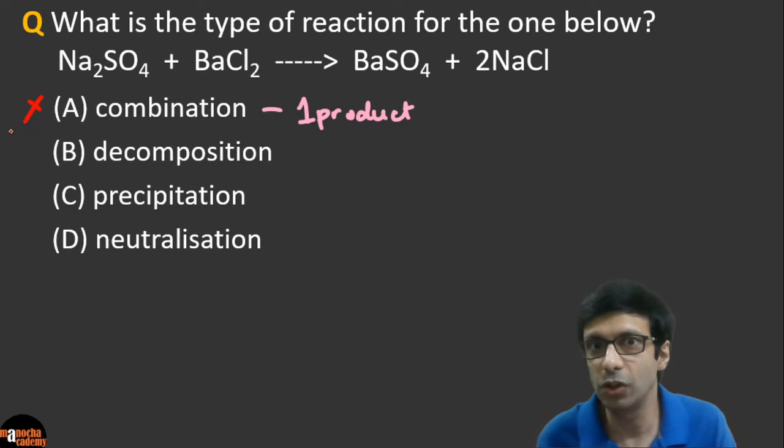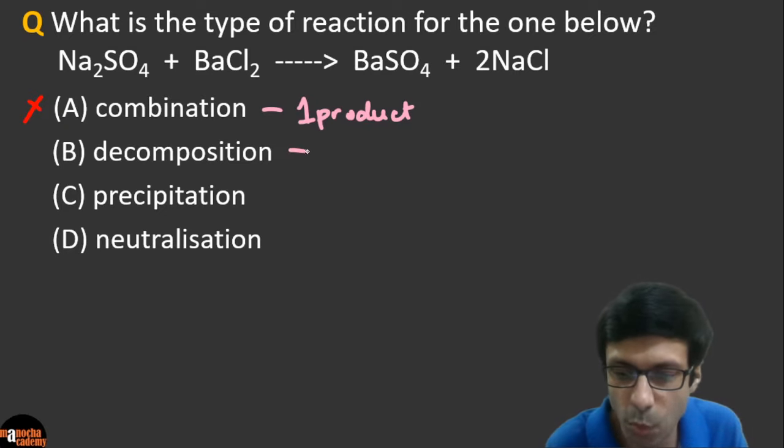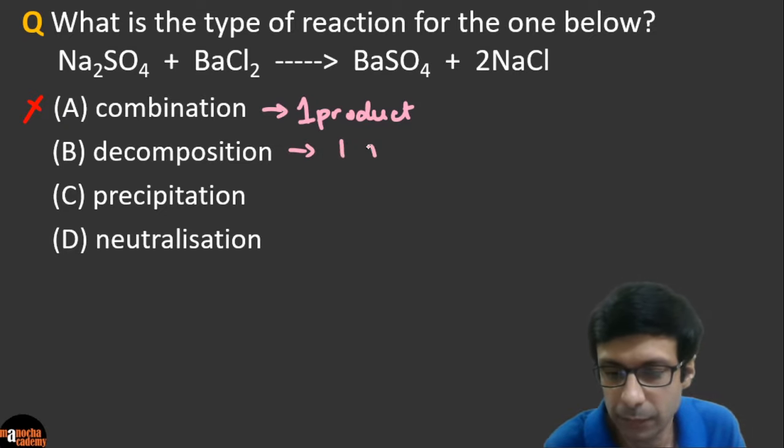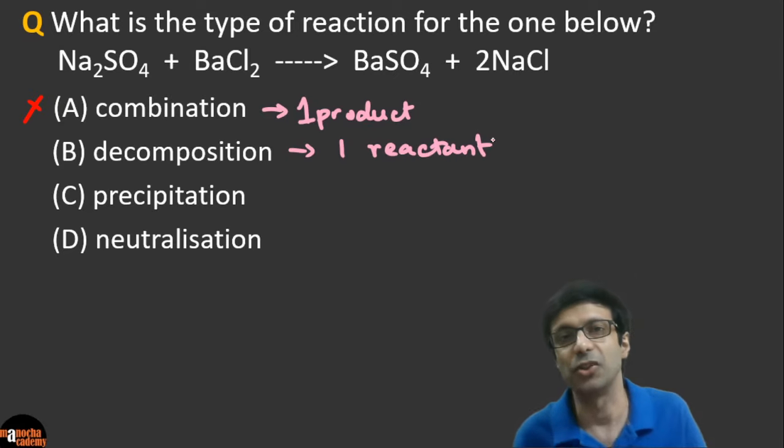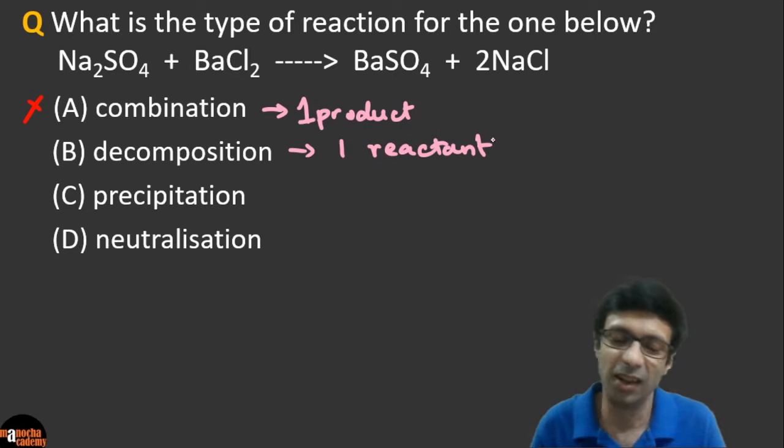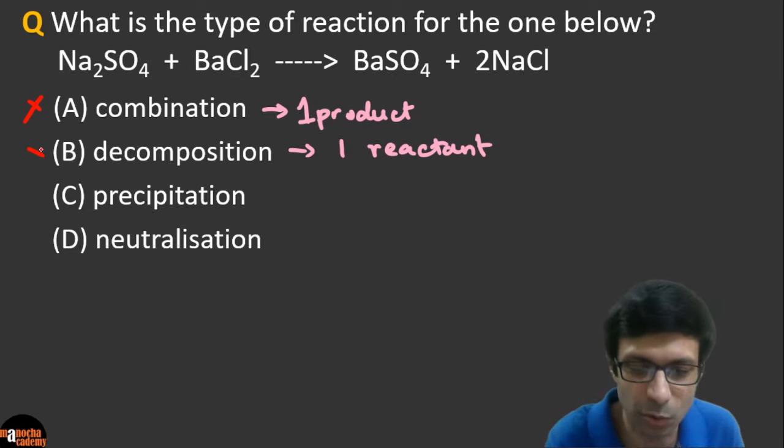Next, decomposition. Decomposition is the opposite of combination. There should be only one reactant. But here you can see there are 2 reactants, sodium sulfate and barium chloride. So option B, guys, is out.